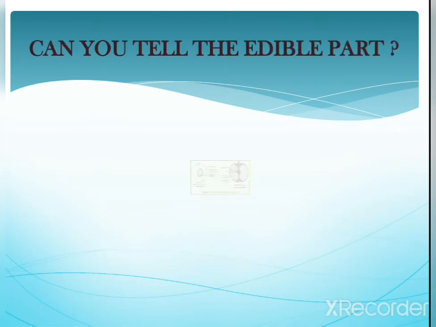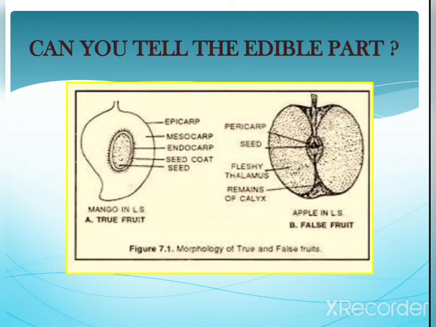Can you tell the edible part of the fruits which have been flashed to you? You can see a mango and then an apple. What is the edible part here, children? In the case of the mango, very good, it is the mesocarp. And in the case of apple, it is the thalamus region.